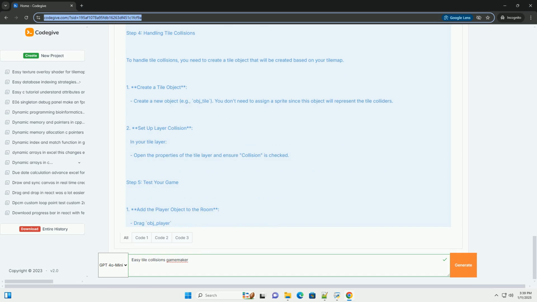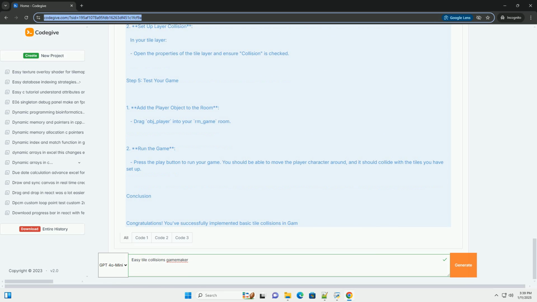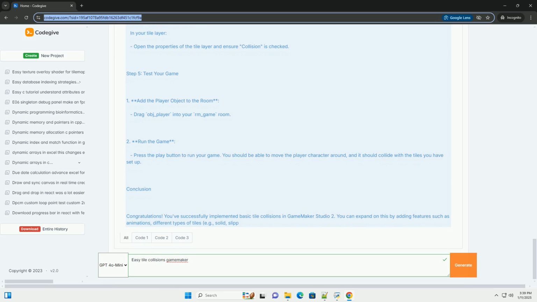Step 1. Setting up your project. 1. Create a new GameMaker project. Open GameMaker Studio 2 and create a new project. Choose the GameMaker option. 2. Create a tile set. Go to the sprite section and create a new sprite, example spr_tile, that will represent your tile, like grass or dirt. Set the size of the sprite, example 32x32 pixels. Import or draw your tile image.